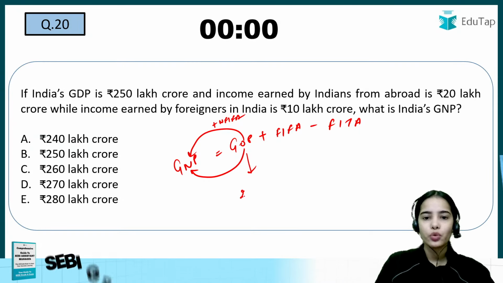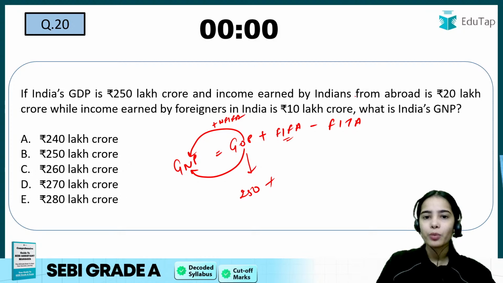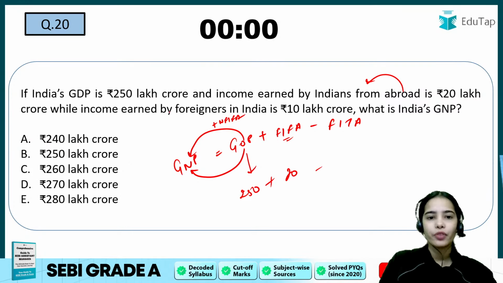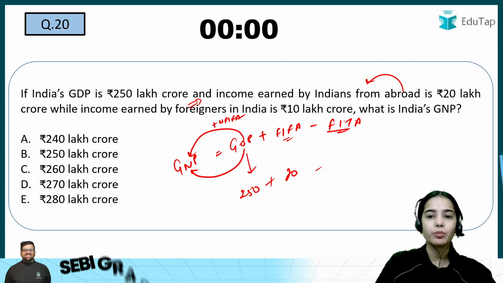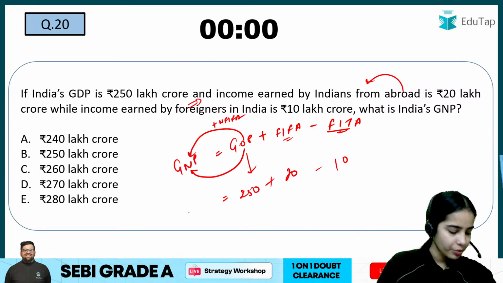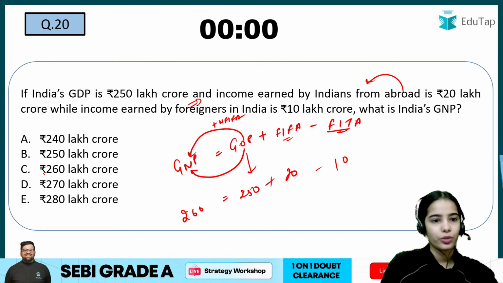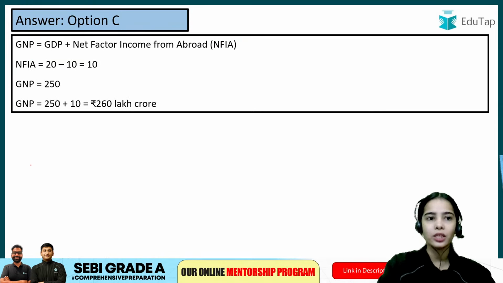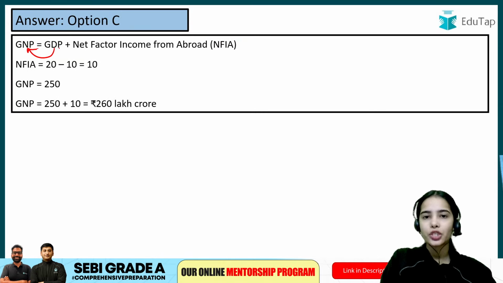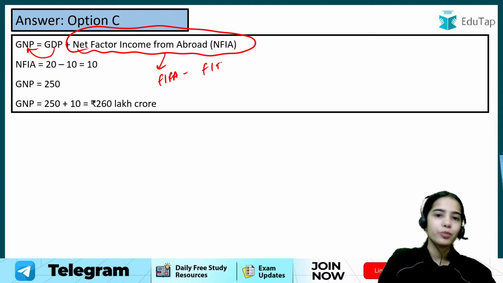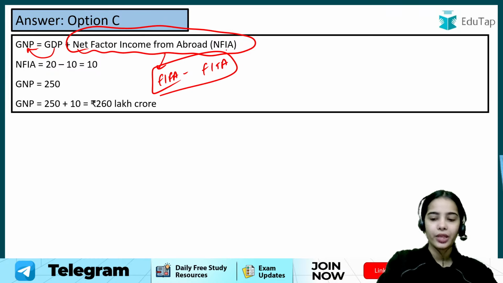So GDP is 250. Factor income from abroad, how much we have earned from abroad? 20 lakh crore. How much have we given to foreigners, the factor income to abroad? That is 10. So here GNP is 260 lakh crore. That is, C is the answer. Any confusion anyone? So if you have to go from domestic to national, add the net factor income from abroad. Net factor income from abroad is factor income from abroad minus factor income to abroad. This is the idea.